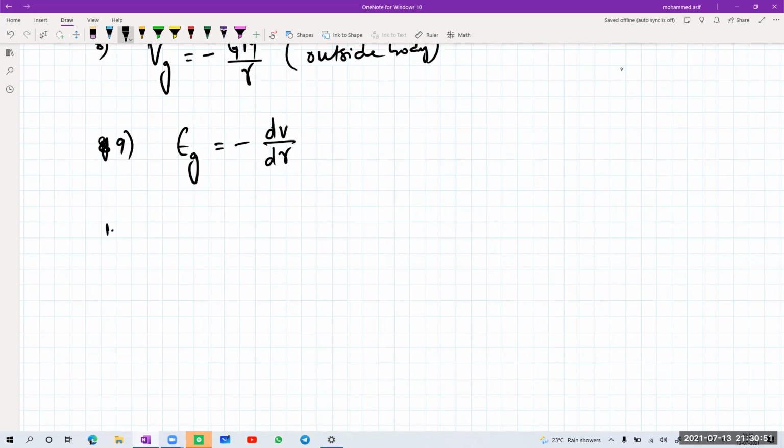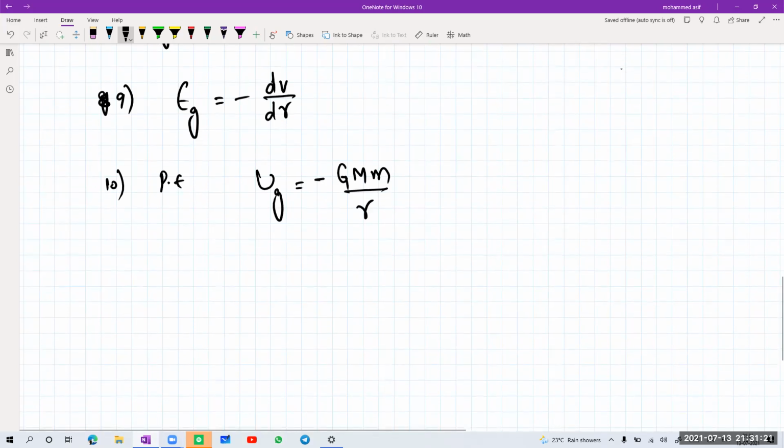Next one, if I'm talking about potential energy. What is the potential energy formula? That will be equal to minus capital G, capital M, small m divided by R. Same as that one, but here we have negative, whereas there it is positive. In electrostatics, it is K into Q1 Q2 divided by R. Whereas the gravitational potential energy of the Earth and body system is given by minus capital G, capital M, small m divided by R.